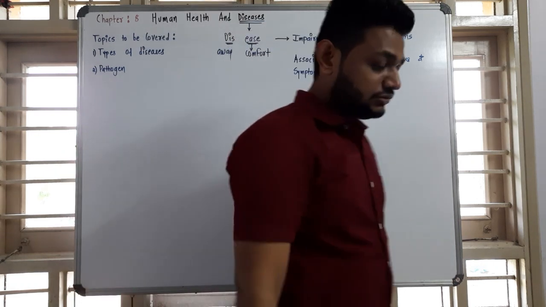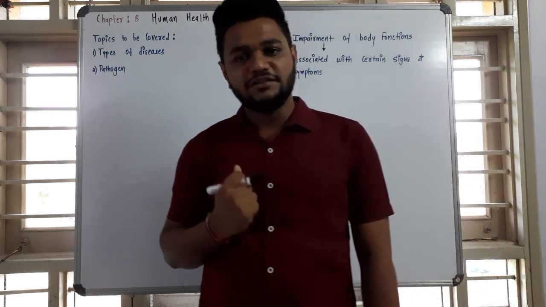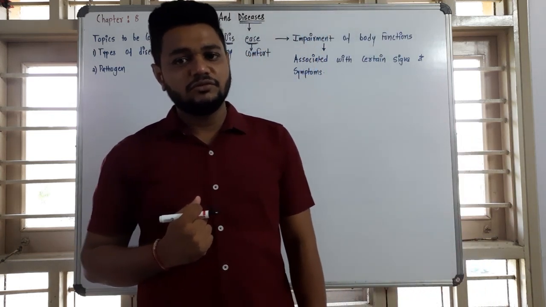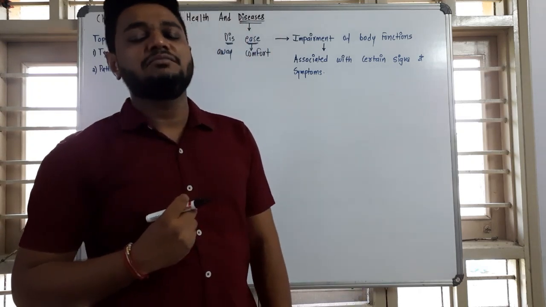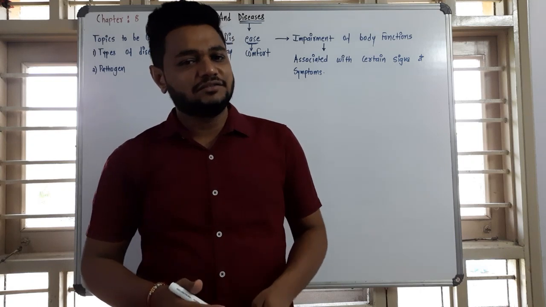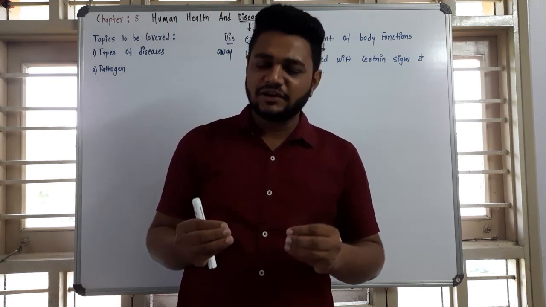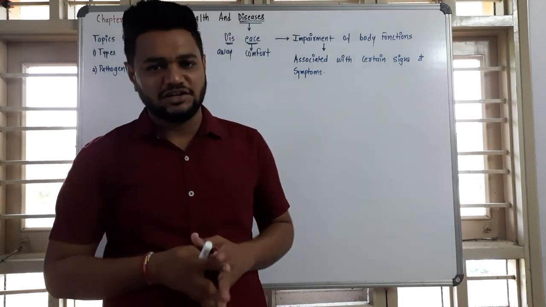Now we will discuss the types of diseases. So over here we have mainly two types of diseases. Diseases are broadly categorized into two. One is acquired and another one is congenital.